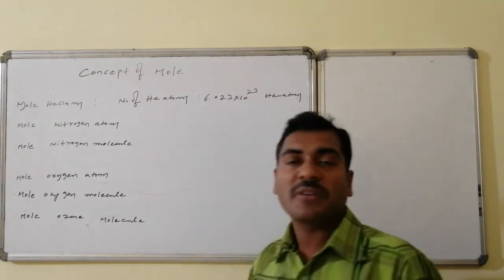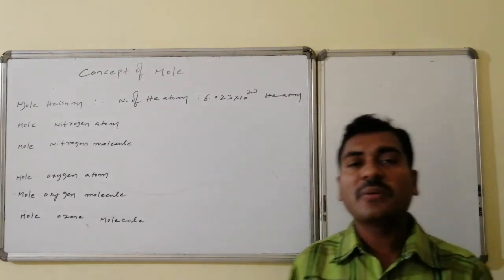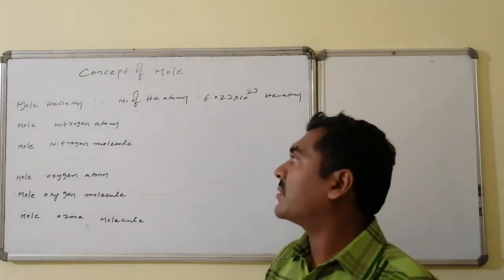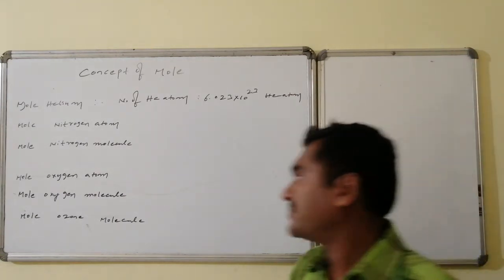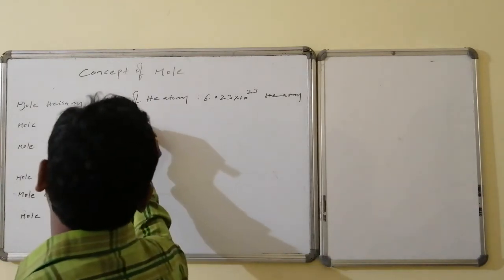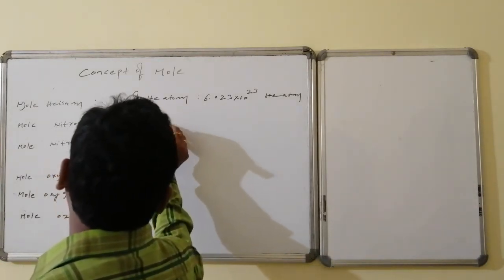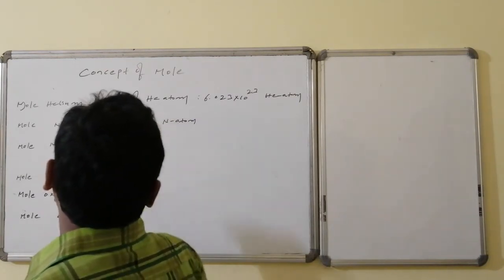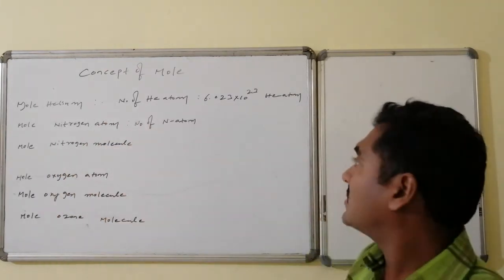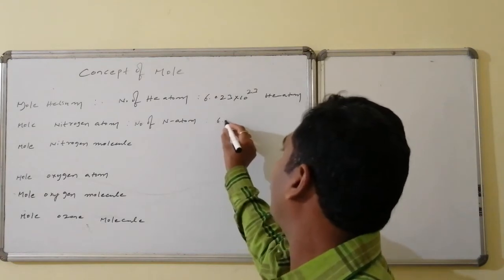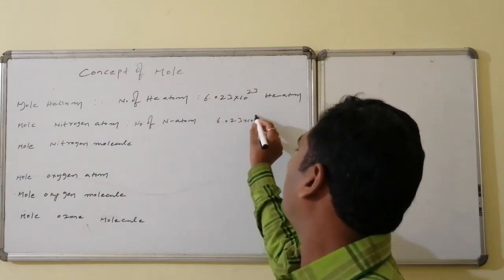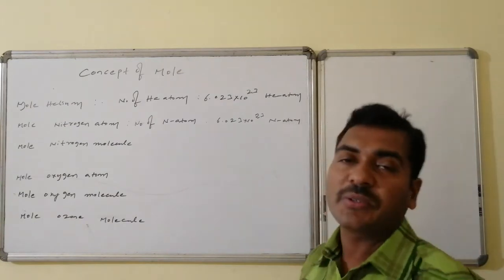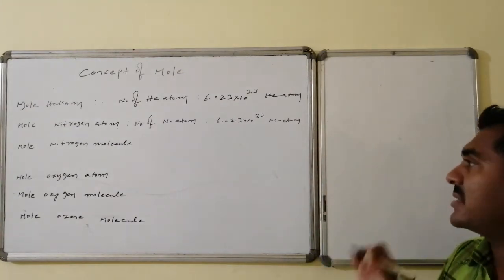Yes, this becomes equal to 6.023 × 10^23 helium atoms. Similarly, if I go for 1 mole of nitrogen atoms, that is N0 number of nitrogen atoms, which is equal to 6.023 × 10^23 nitrogen atoms.